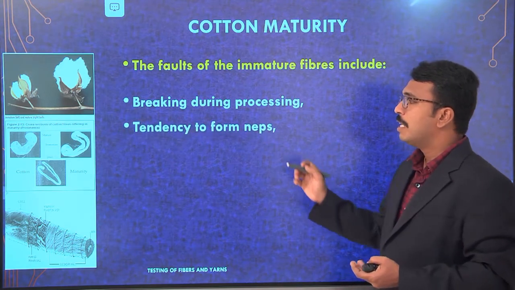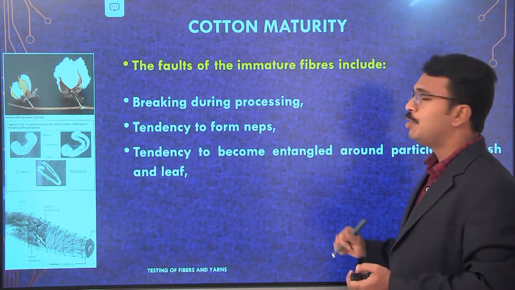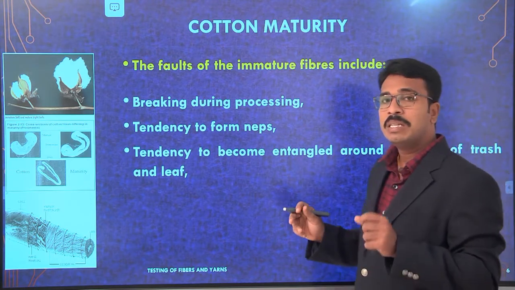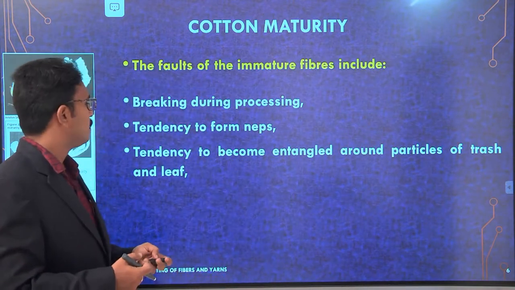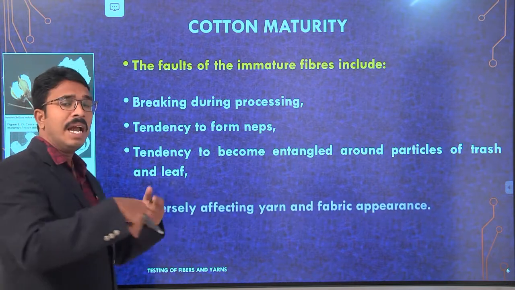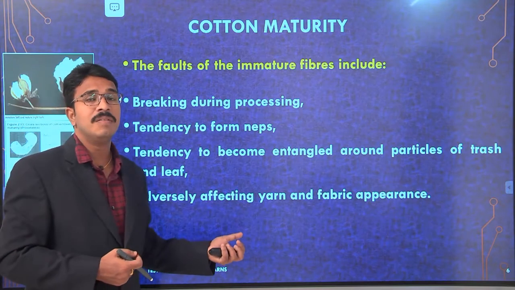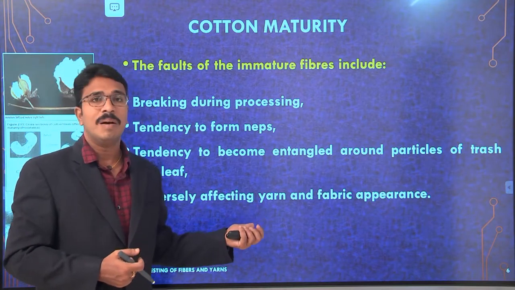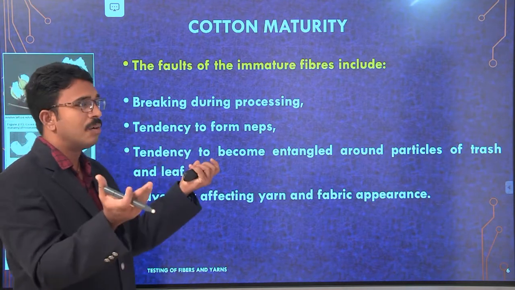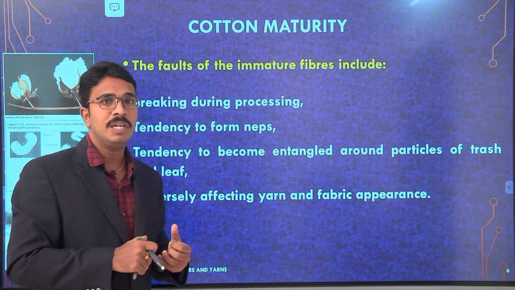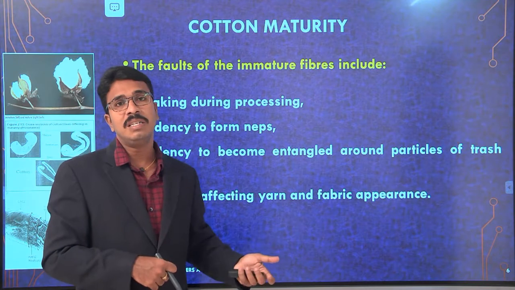Then the tendency to form nets, which you already know about, and the tendency to become entangled around particles of trash and other dust particles. It can easily entangle around that trash and dust, and it adversely affects the yarn and fabric appearance.